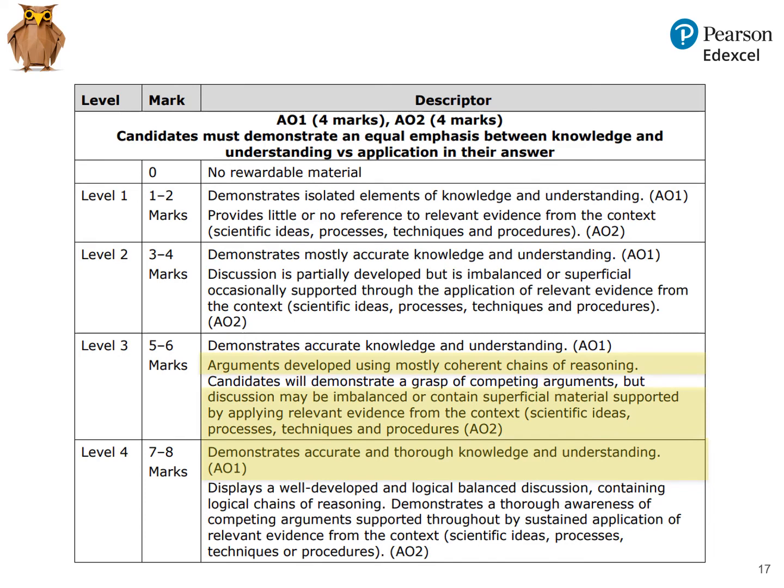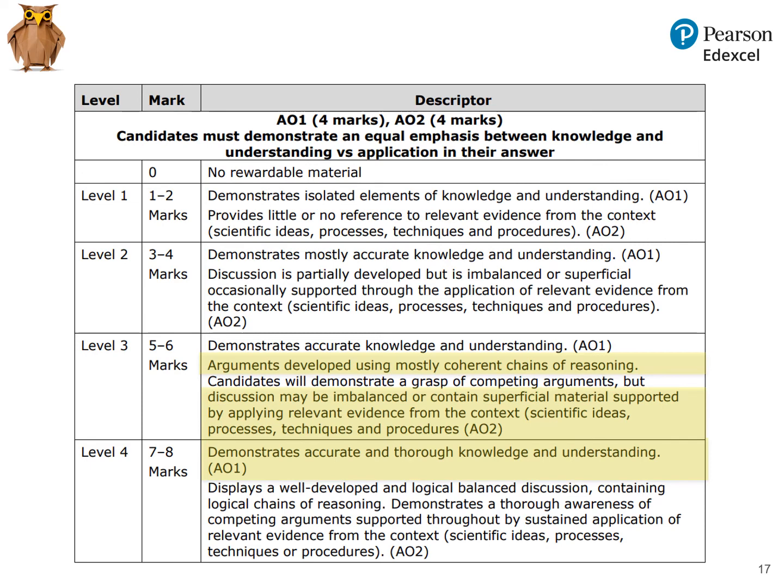Now, there were some good questions asked about this grasp of competing arguments phrase, and we sought clarification from senior examiners on this. Their response was that in the interests of clarity and predictability, these level-based mark schemes are generic, so they're always identical to this for an 8-mark discuss question. A downside of that is that not every statement in the mark scheme will be strictly relevant to every question.